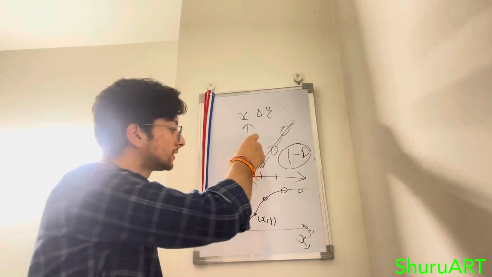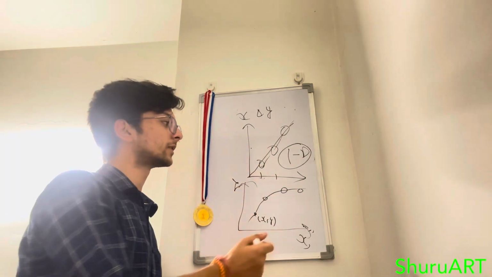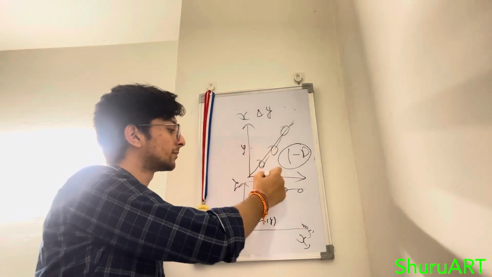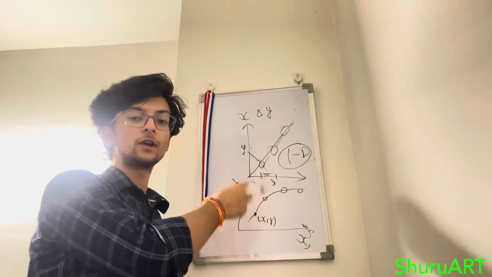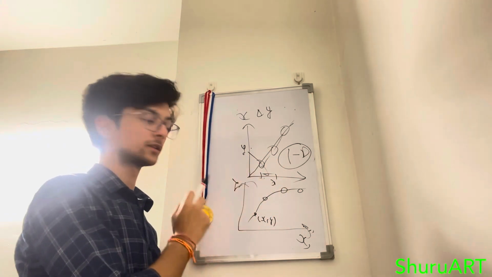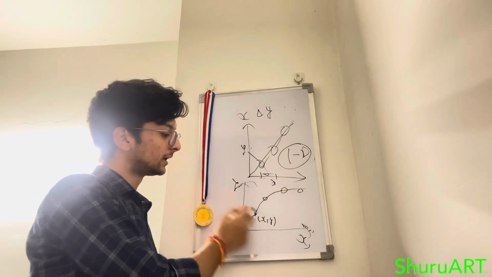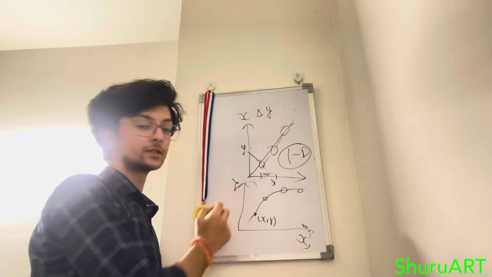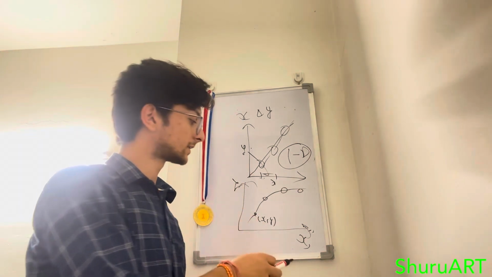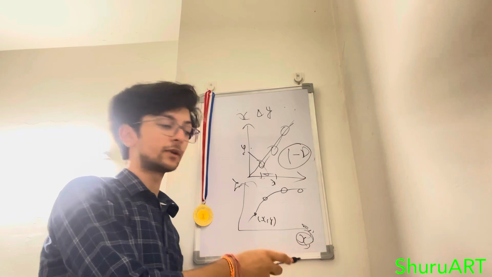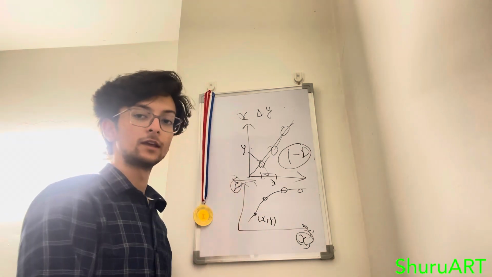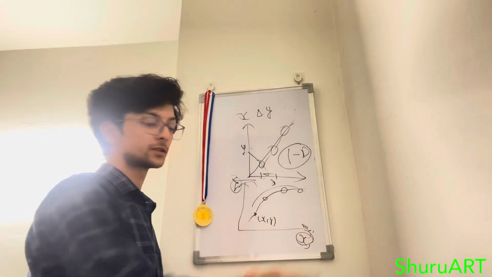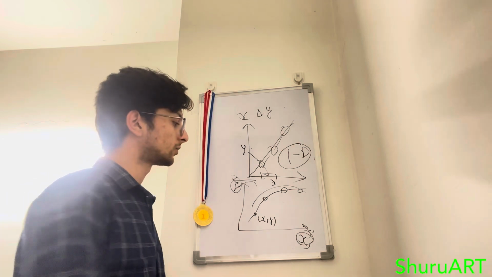But the difference between this graph and this graph is that here y is dependent on x. Whatever the value of x, y will be depending on it. But here in 2 dimensions, y does not vary with x. X acts independently, y also acts independently, and then a graph is made. This is a 2D graph,